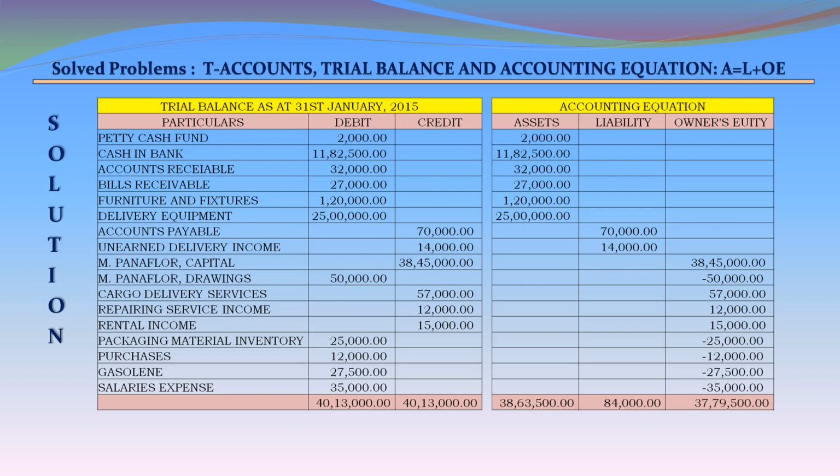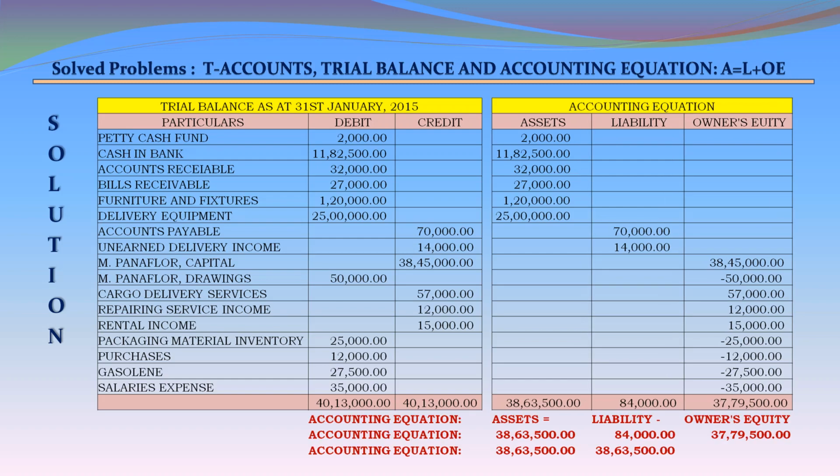Panafloor capital 3,845,000 minus 50,000. Cargo delivery services add 57,000. Repairing service income add 12,000. Rental income add 15,000. Packing material inventory less 25,000. Purchases 12,000, deduct 12,000. Gasoline minus 27,500. Salary expense minus 35,000. Total assets 3,863,500. Total liabilities 84,000. Total owner's equity 3,779,500.